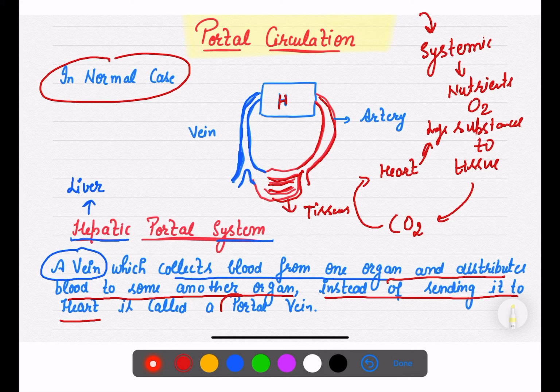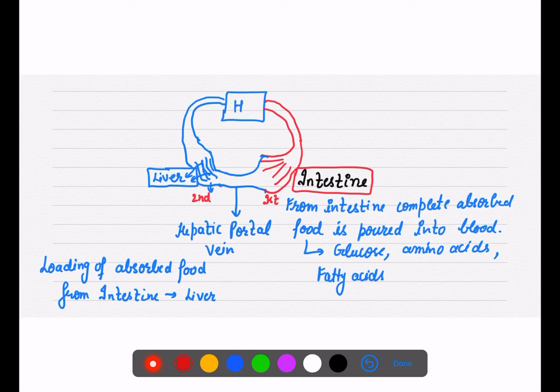And this special vein is known as portal vein. अभी तक क्या हो रहा था कि आपकी आर्टरी ब्लड लेके आती है, यहाँ से वो टिश्यूज़ में भेजती है, टिश्यूज़ के बाद वो बिकॉज ऑफ देयर एक्टिविटी नाउ दे रिलीज CO2 in the blood and then that is carried by your vein. But यहाँ पे क्या हो रहा है, there is a special kind of vein when, now listen to me, that this is our heart, right?